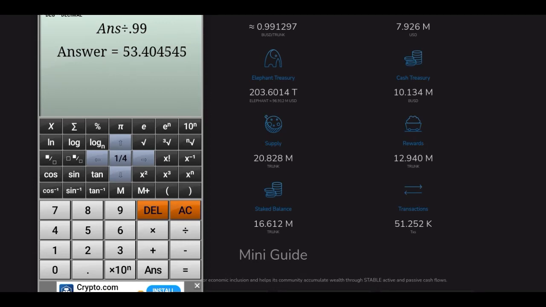As Stampede bonding catches on and more people deposit trunk, more elephant will be deposited in the elephant treasury, which in turn will start to receive more reflections from the buying and selling of elephant token.